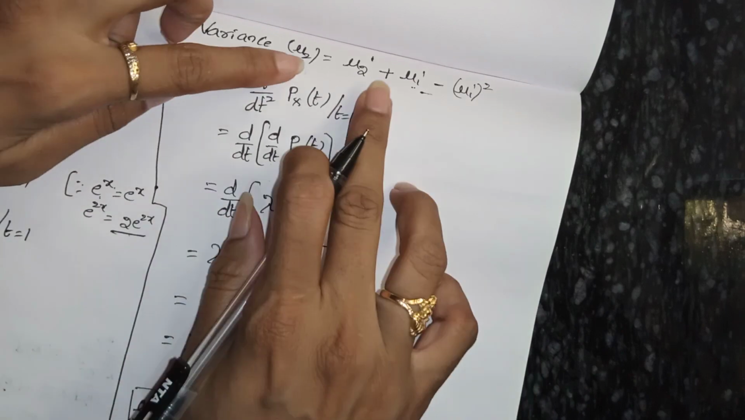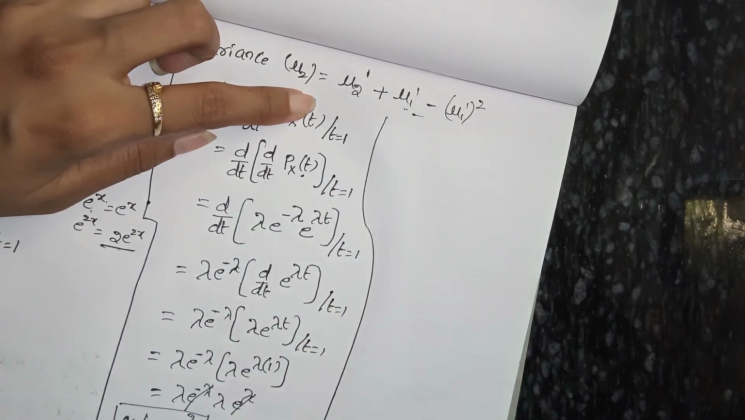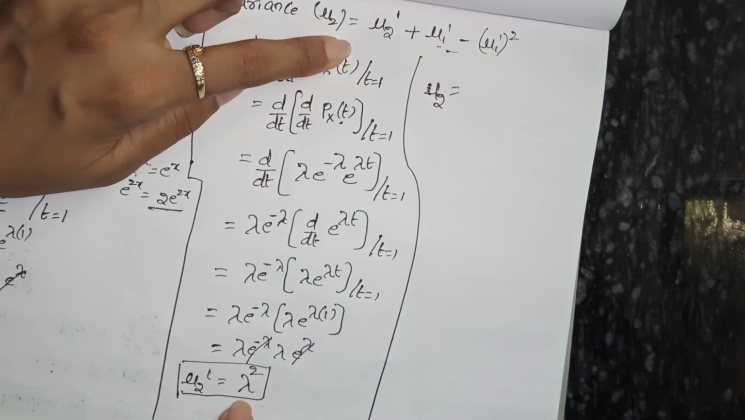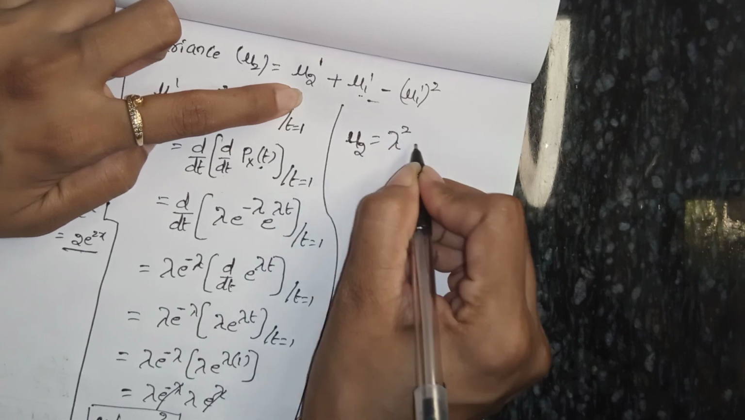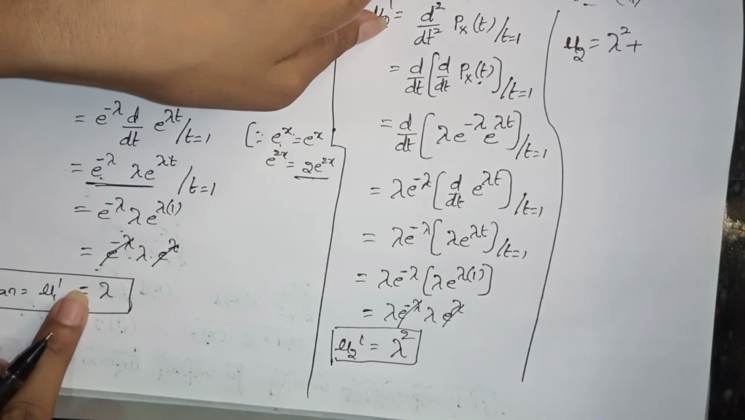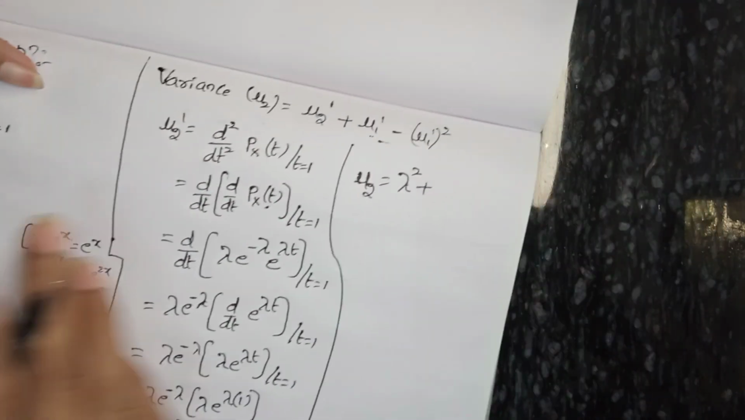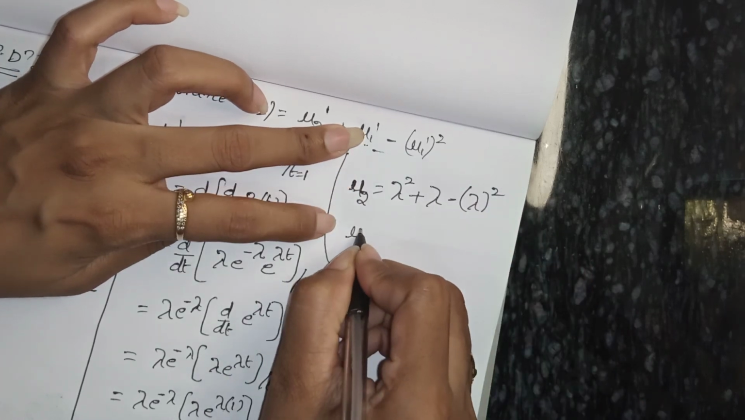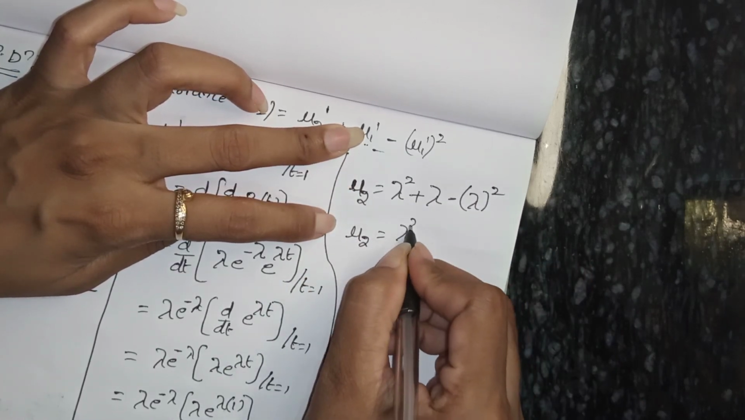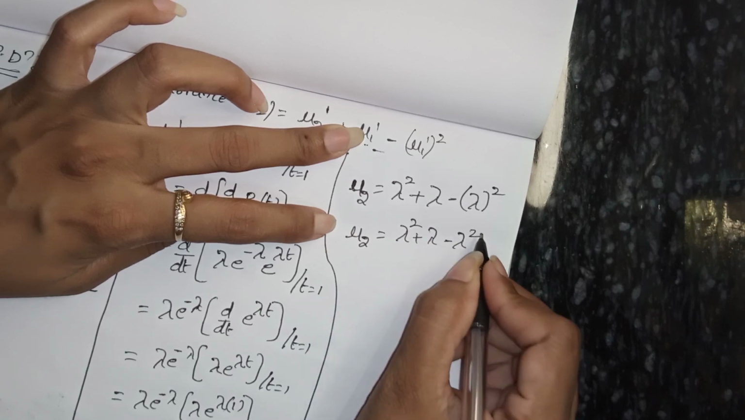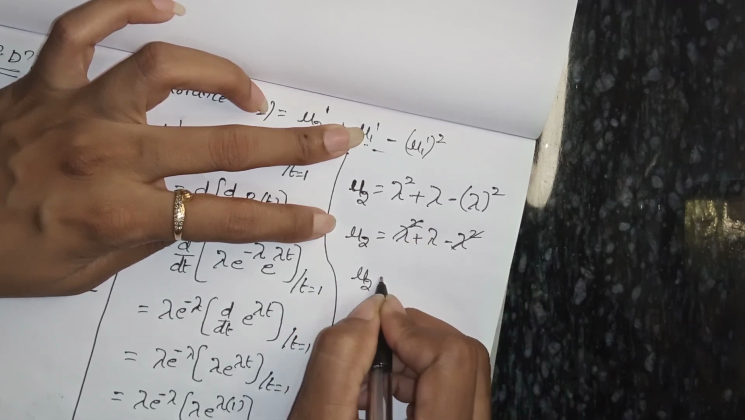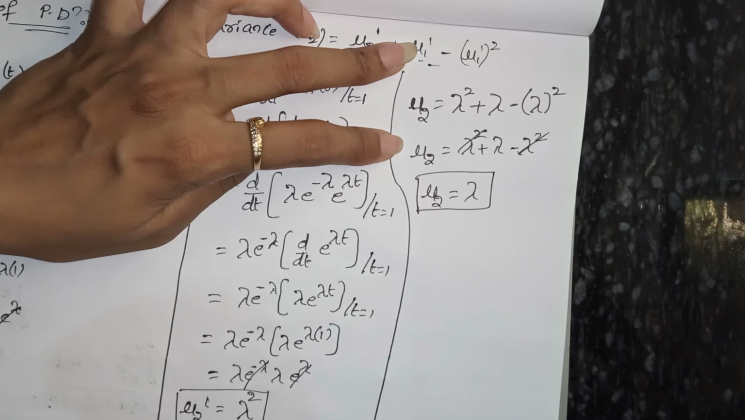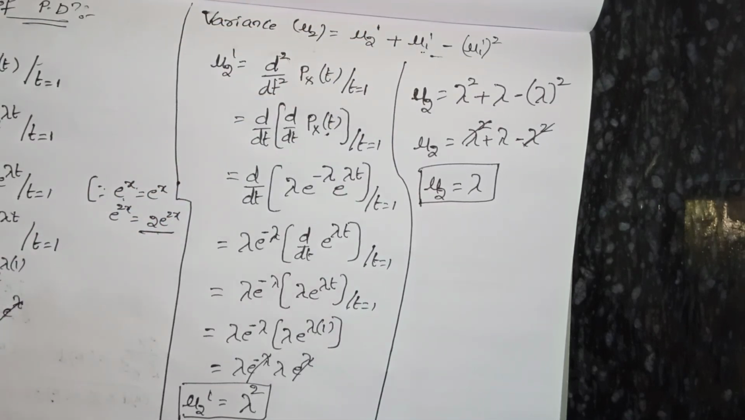Now we have to substitute in the formula. So mu 2 equals mu 2 dash, in the sense, lambda square, plus mu 1 dash, in the sense, lambda, minus lambda whole square. So mu 2 equals lambda square plus lambda minus lambda square. These both get cancelled. So mu 2, the variance, equals lambda. So in Poisson distribution, mean and variance are both the same: mean equals lambda, variance also equals lambda.